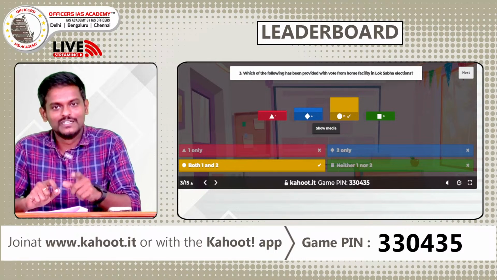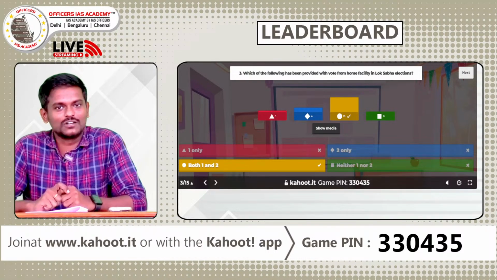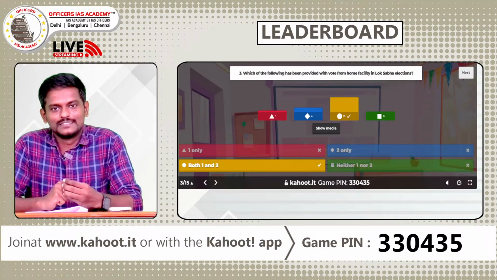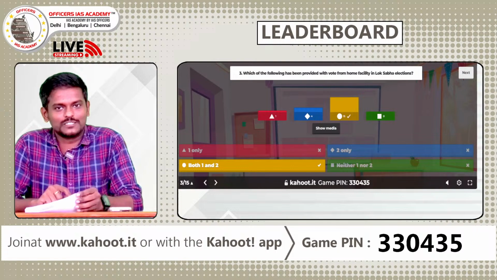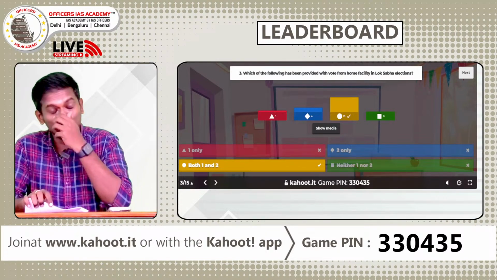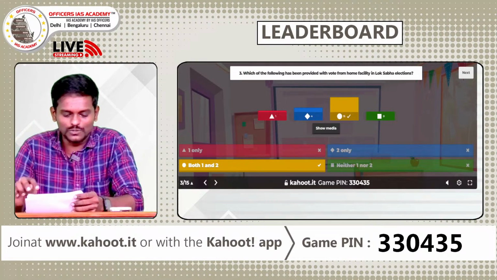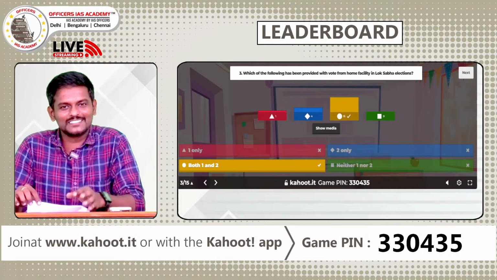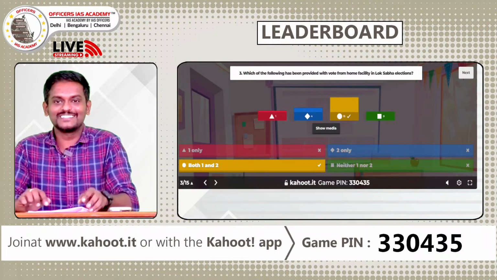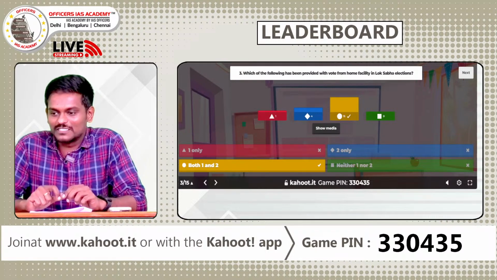You should know. Read about it today, because it's called ballot vote, but there's a process you should know. When they would cast their vote, how they would cast their vote, how it reaches the respective counting station. All these you should know, because these are gray areas which many won't know. It is right in front of your eyes, but not many know the answer. So yes, the answer is C for this, both 1 and 2.